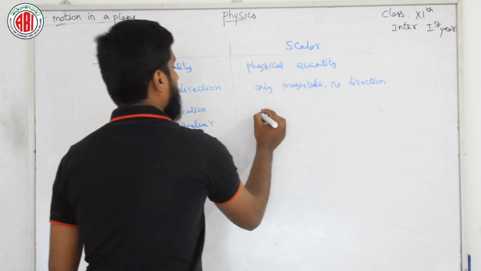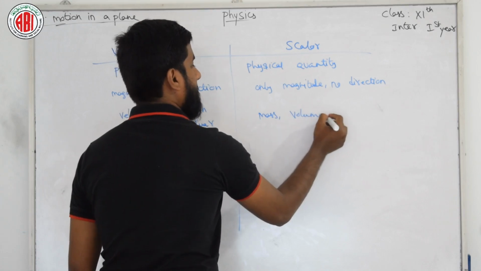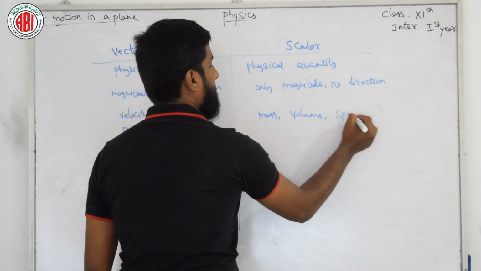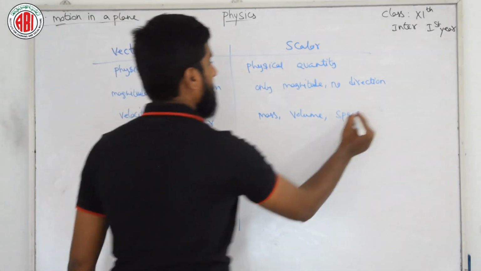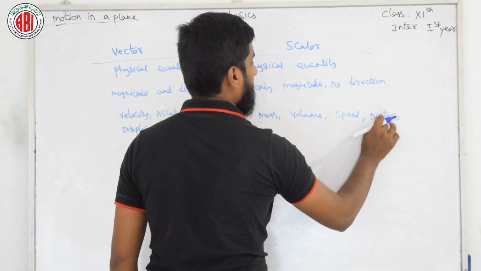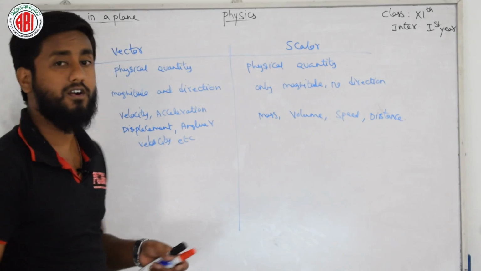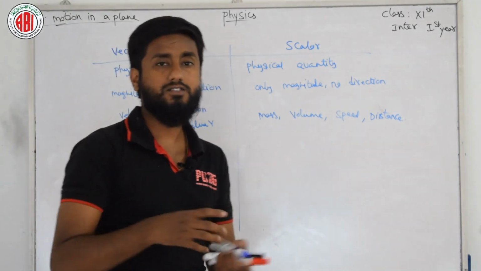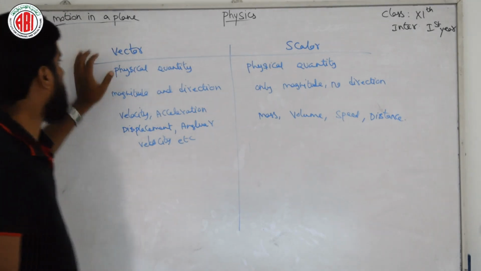Mass is a scalar, volume is also a scalar, speed is also a scalar, and distance is also a scalar.